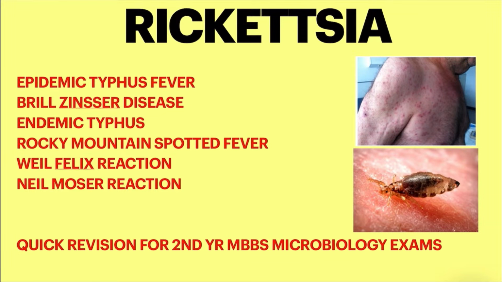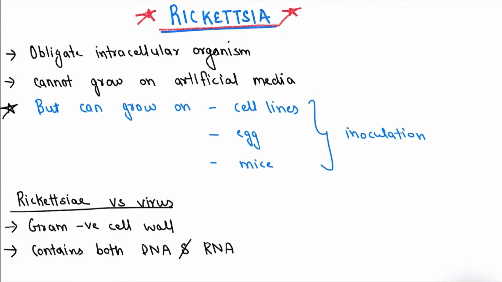So in this video, we are going to discuss about rickettsia. So let's start with rickettsia. Rickettsia is an obligate intracellular organism. The second point that we have to remember is it cannot grow on artificial media, but it can grow by inoculation in cell lines, egg or mice.